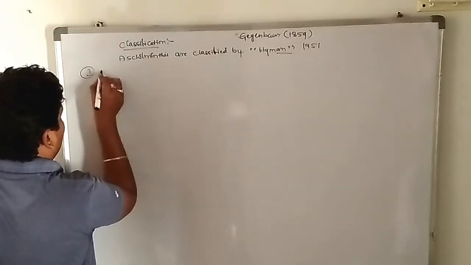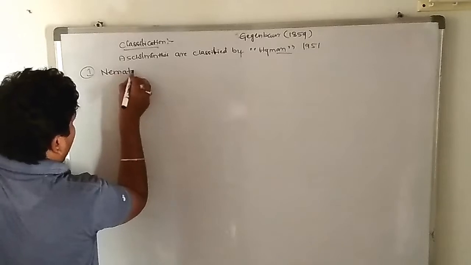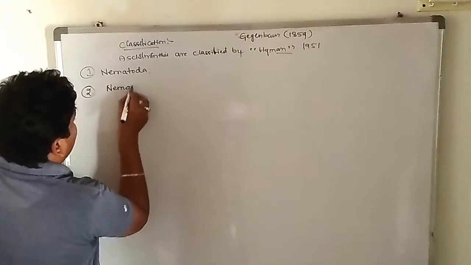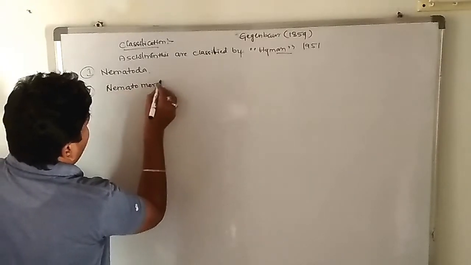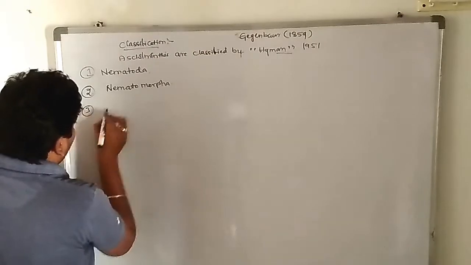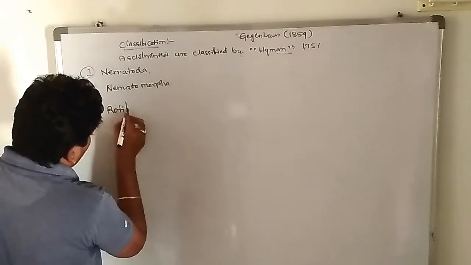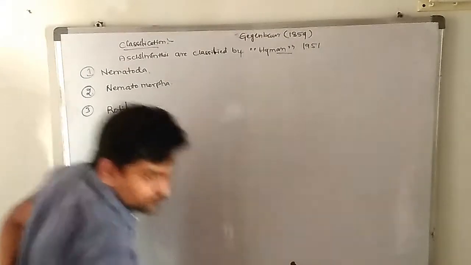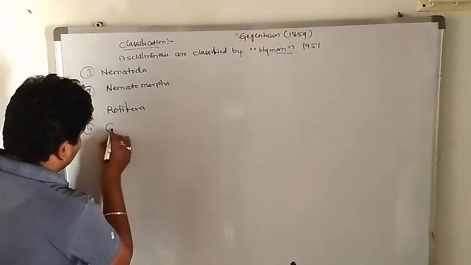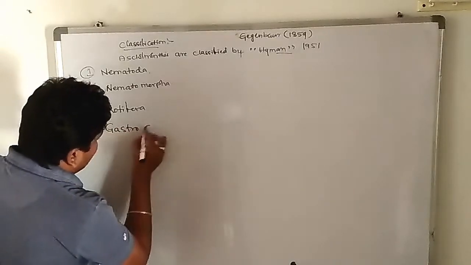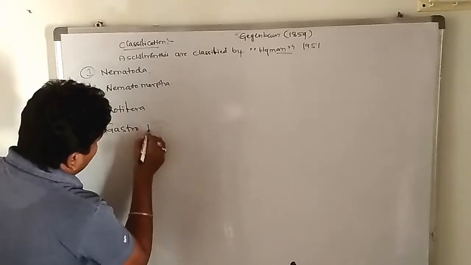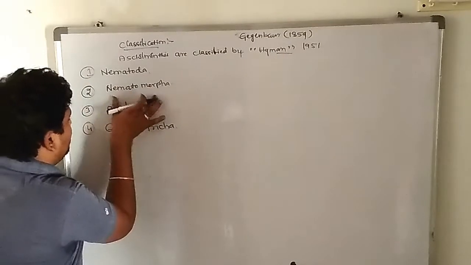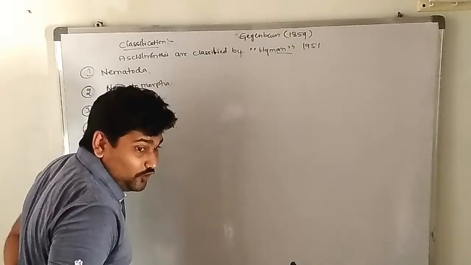First one is Nematoda. Second one is Nematomorpha. Third one is Rotifera. Fourth one is Gastrotricha. Nematoda, Nematomorpha, Rotifera and Gastrotricha. These are the 4 classes.